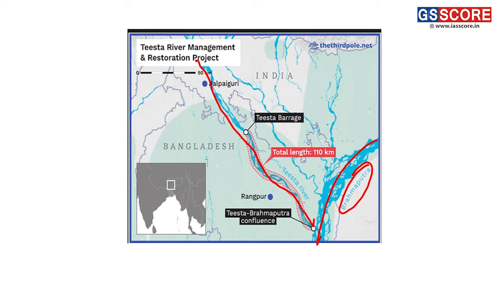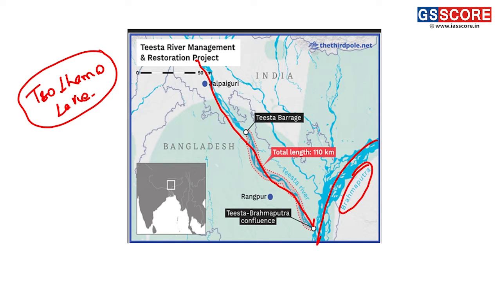Now looking at the states, the Teesta river originates in North Sikkim, in the Sikkim state, at the Lamho lake. Basically, it is in the bordering region of the Tibetan region and the northern part of Sikkim.